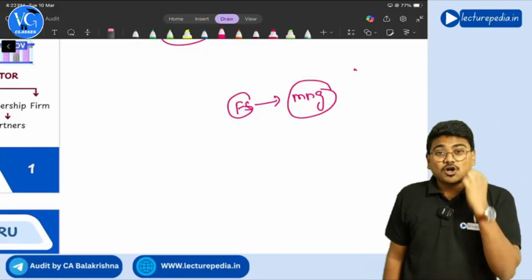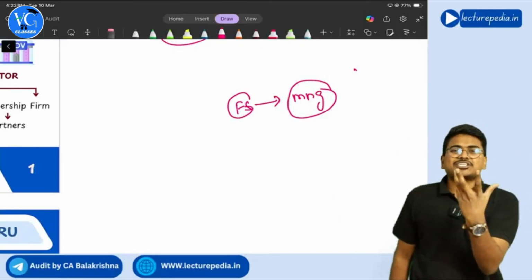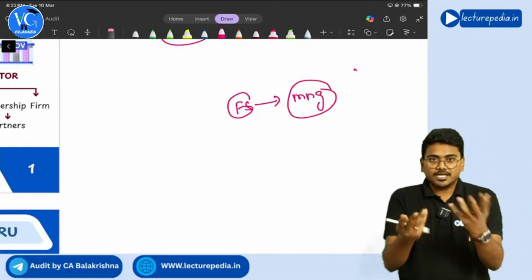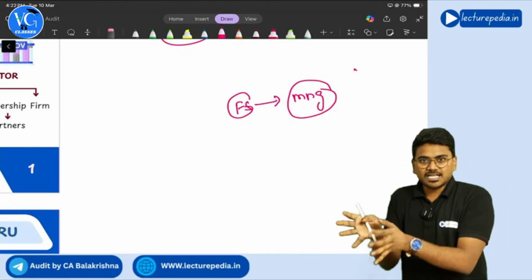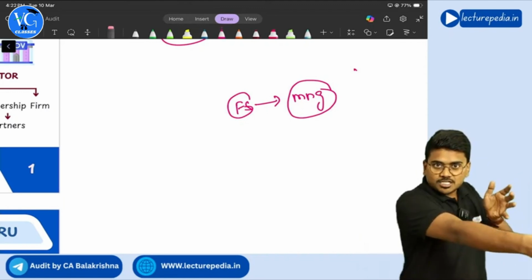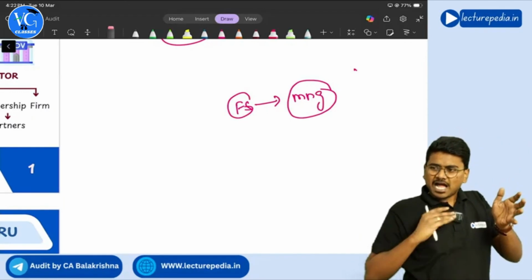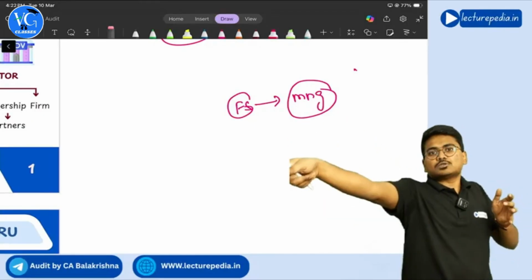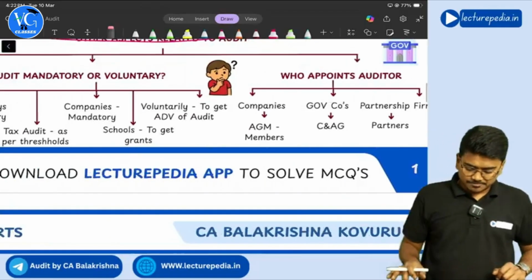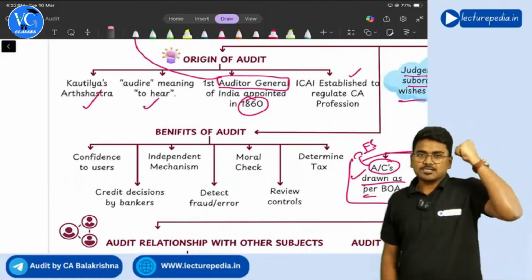Audit will give confidence, assurance to the user. See, assurance means nothing but confidence. Understanding? The name of the subject is audit and assurance, right? So audit means verification of financial statements. By verifying the financial statements, the auditor will give assurance, that is confidence, to the users, right? Yes. So the first advantage is that only. The auditor will give confidence to the users.